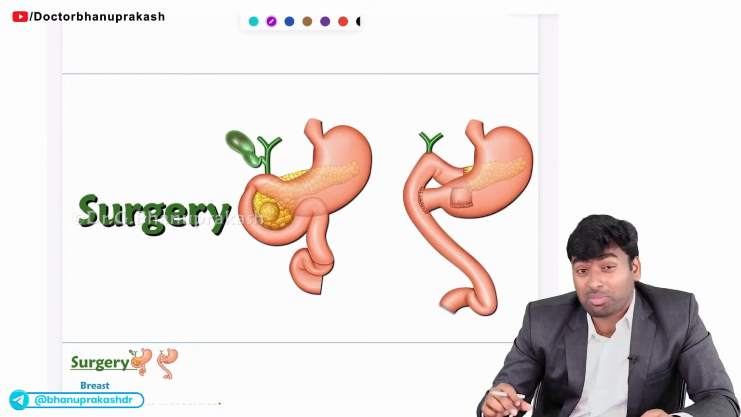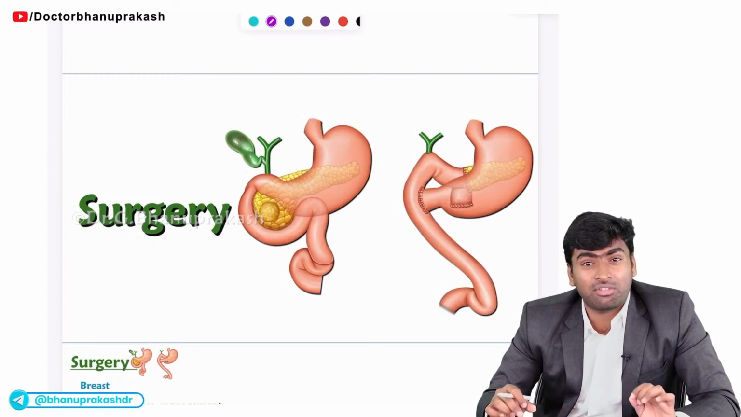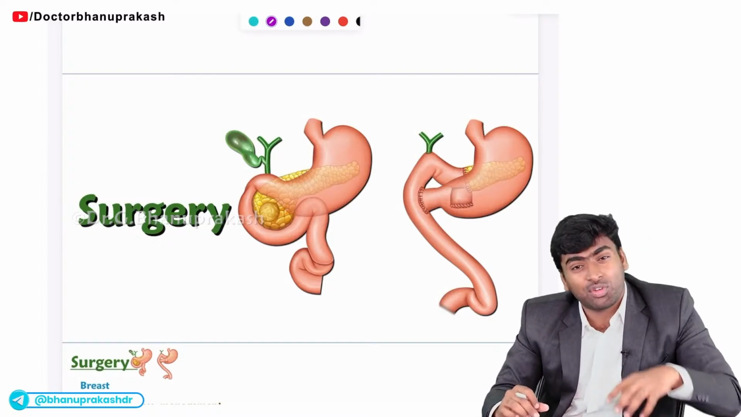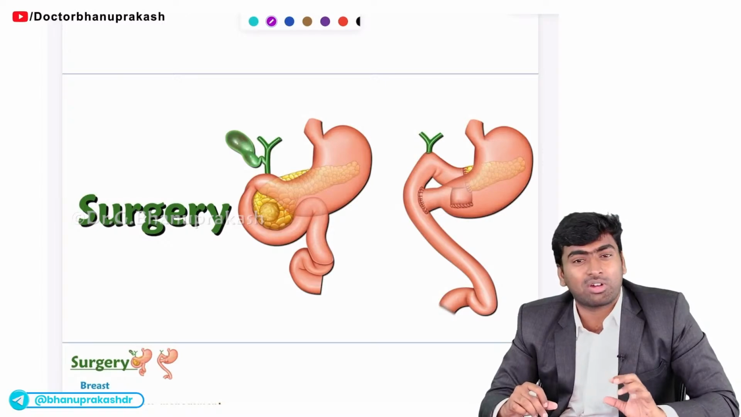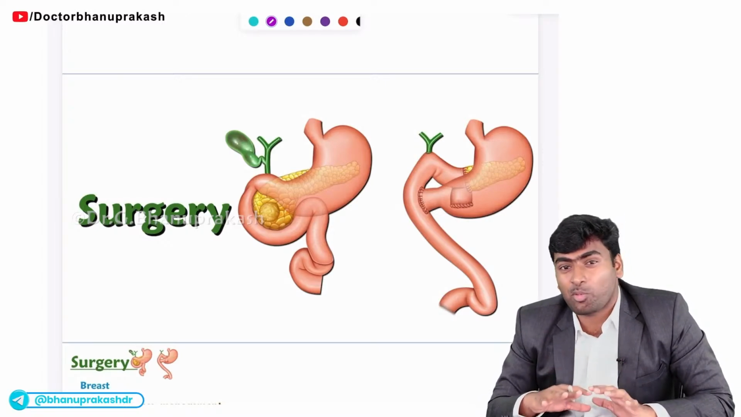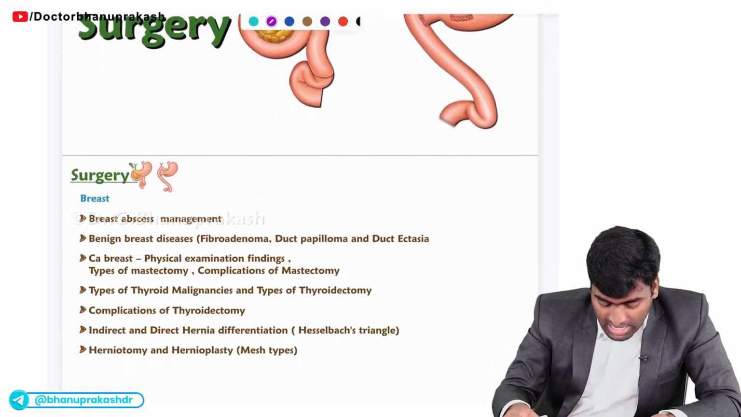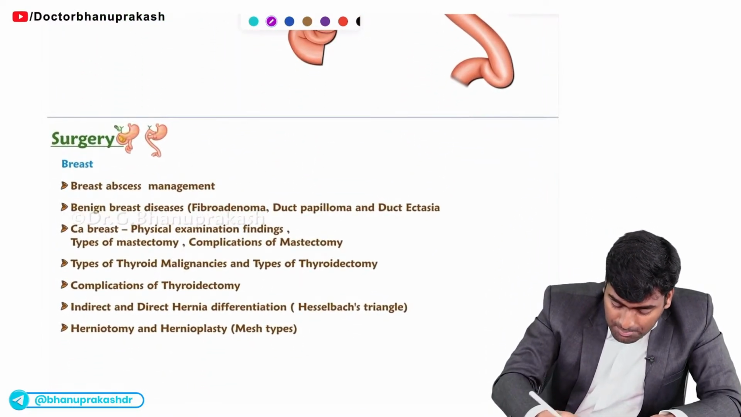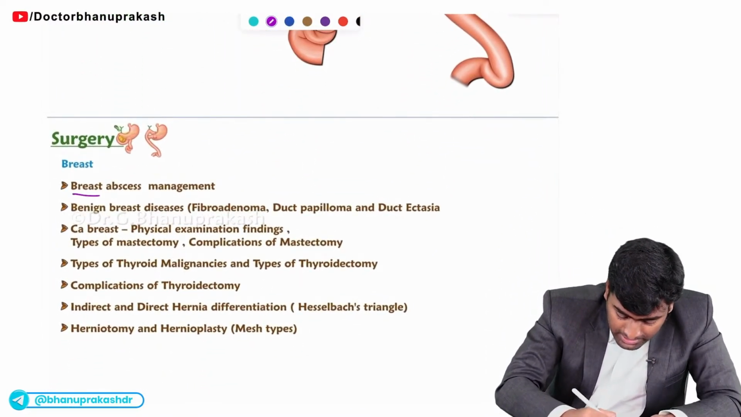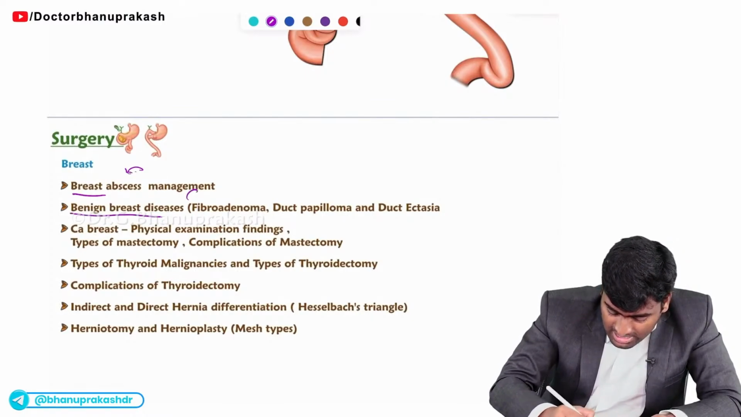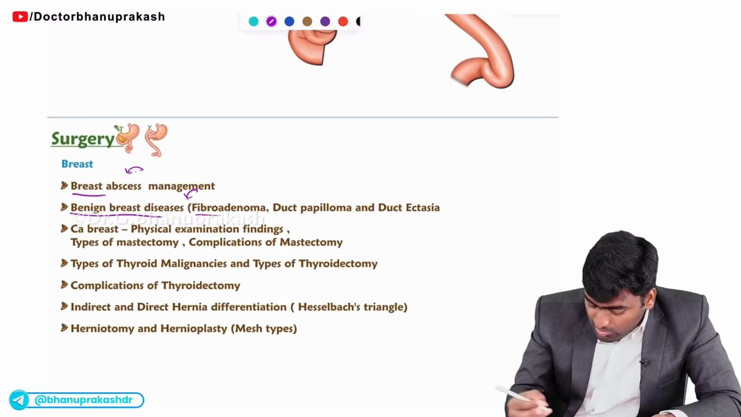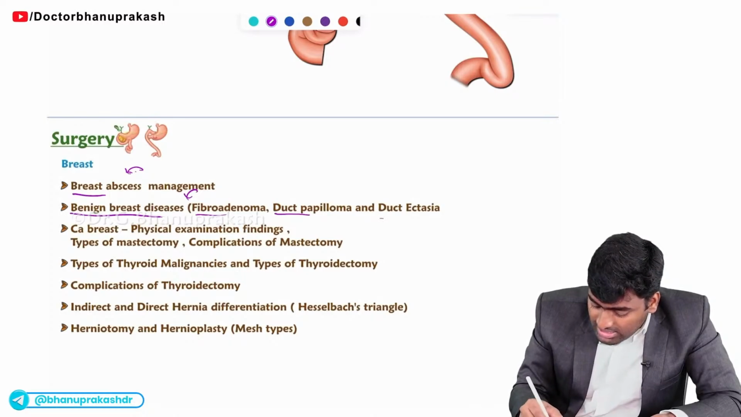So in surgery, 30 to 35 questions will be asked, and if you read these most important topics, it will be around 40. So if you read these most important topics, you will be able to get the maximum questions. Fine. And in breast, you need to know about breast abscess and its management. You should know about benign breast diseases like diagnosis of fibroadenoma, duct papilloma and duct ectasia.